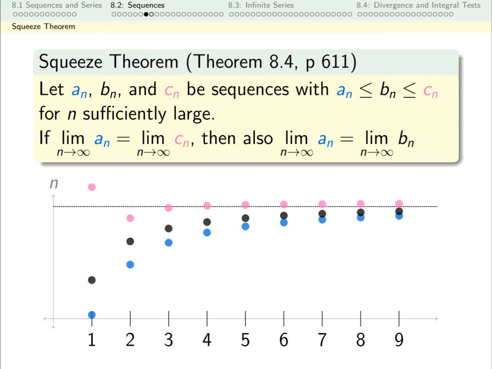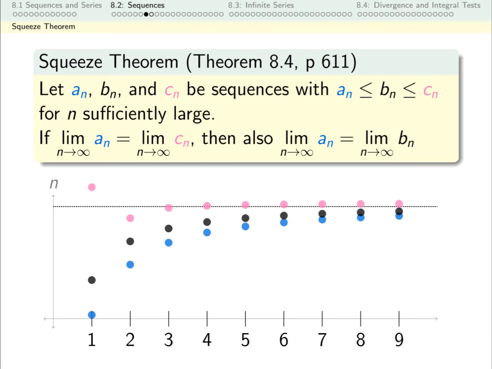If we look at what the theorem says in the context of that discussion, these are my three sequences, and they have this relationship that at any given term, I know which one's on the bottom, which one's on the top, and which one's in the middle, and that order doesn't shuffle. And I need the top one and the bottom one to have the same limit. If the top one and the bottom one have the same limit, then the middle one, Bn, has that same limit as well.